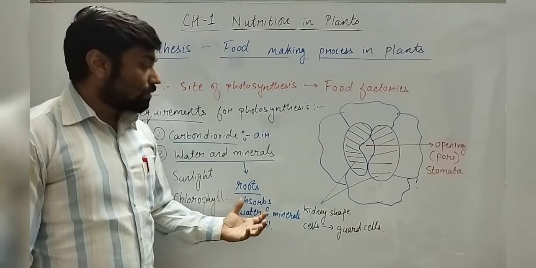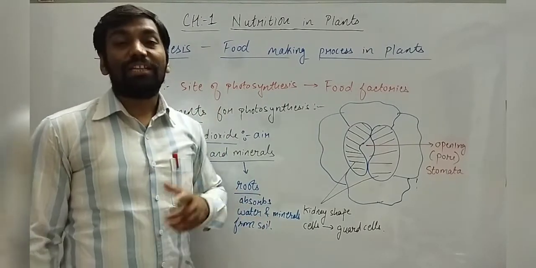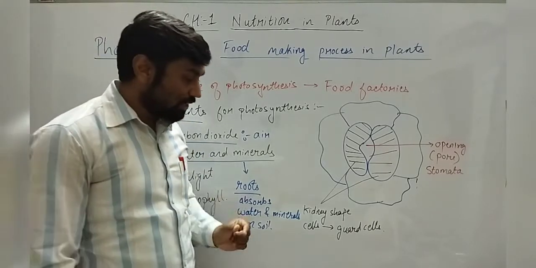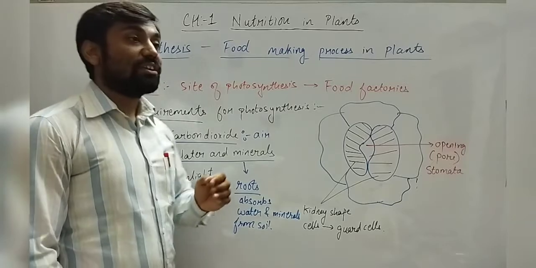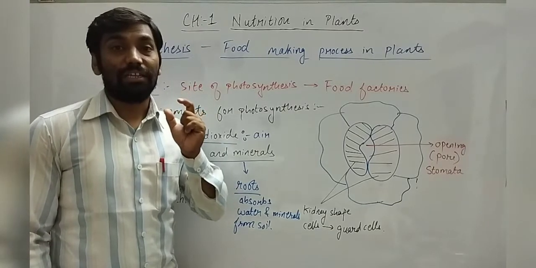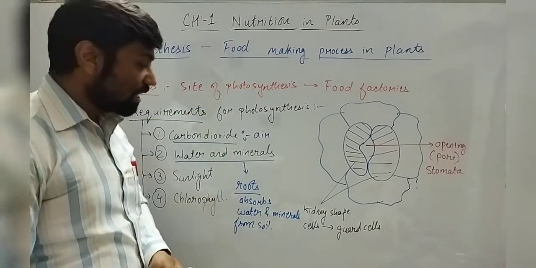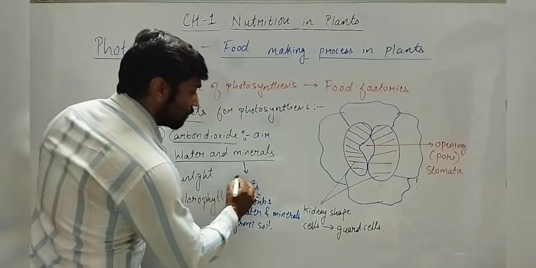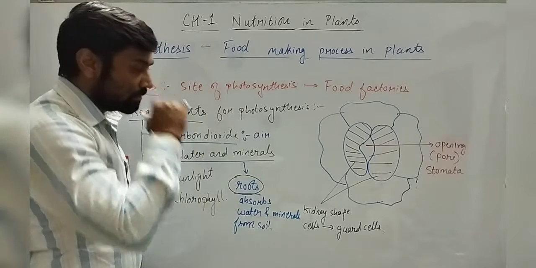Okay, so within a stem there is a continuous vessel. There is a continuous vessel that is running throughout the stem and leaves. So now we can say there are roots. Roots have got water and minerals.